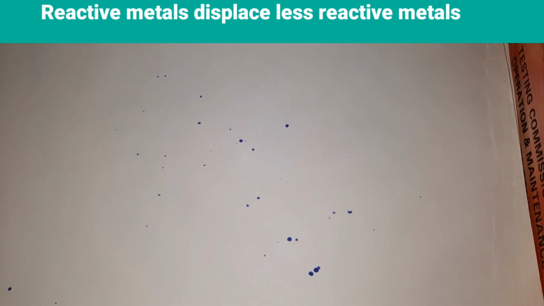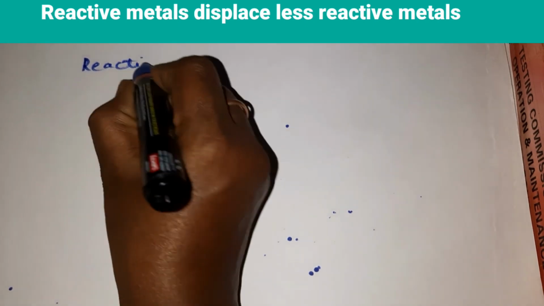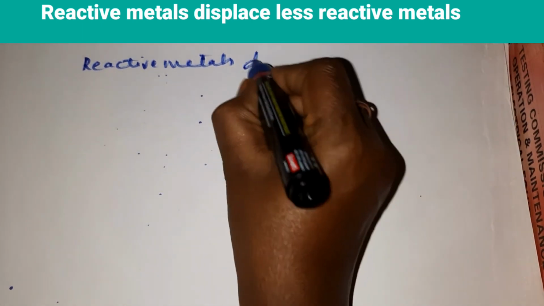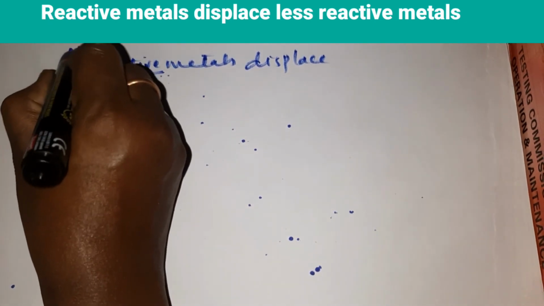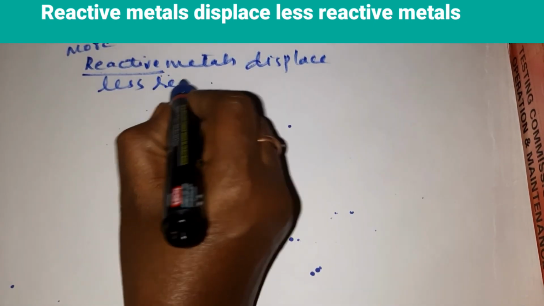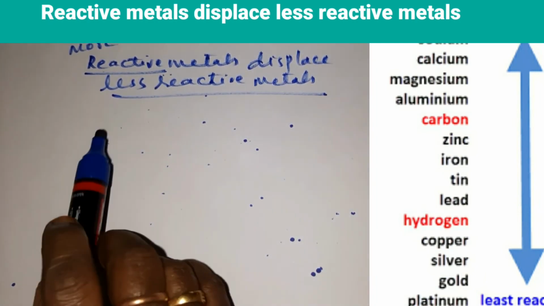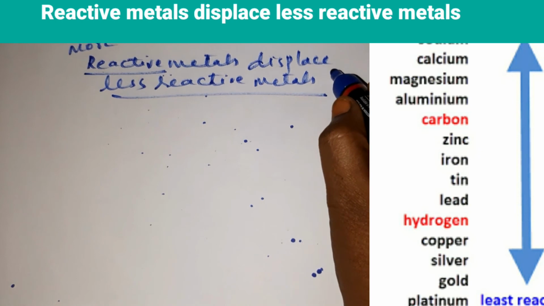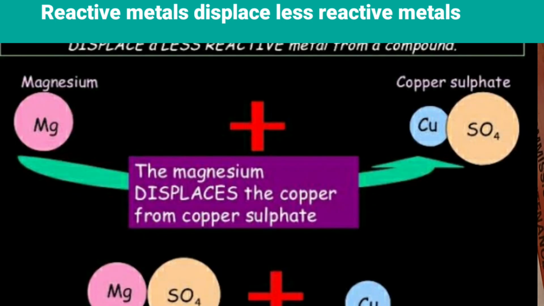We shall see the next chemical property of metals, children. Reactive metals. You can say reactive metals displace less reactive metals. That means more reactive metals displace less reactive metals. This is also one of the chemical properties of metals. So more reactive metals displace less reactive metals from their salts, children. From where? From their salts. So this reaction we call as displacement reaction, children.